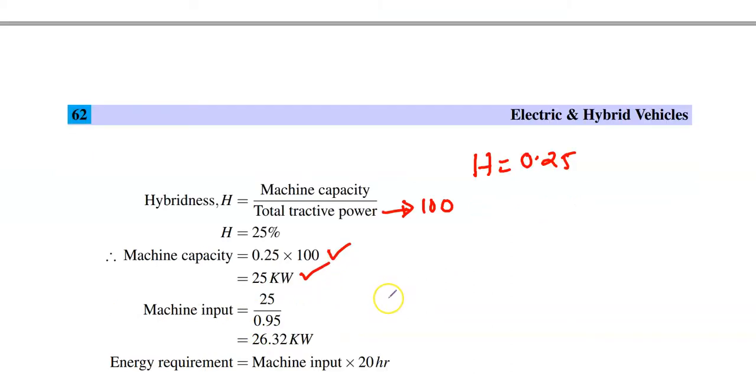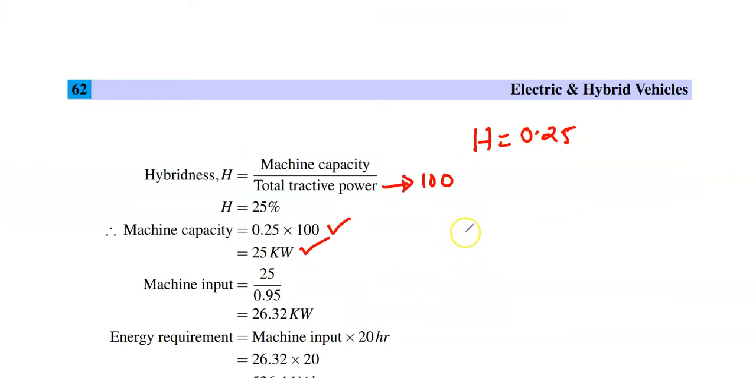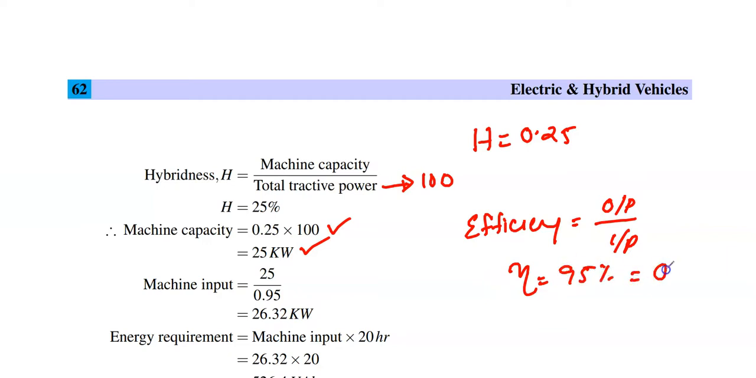So now we have to find the machine input. We know that efficiency is equal to output by input. Here the efficiency is given as 95%, which is nothing but 0.95. And we know the capacity of the motor. Capacity means the output of the motor. So if we know the output and the efficiency, the input is 25 by 0.95, where 25 is the output and 0.95 is the efficiency. So we get the input as 26.32 kilowatt.